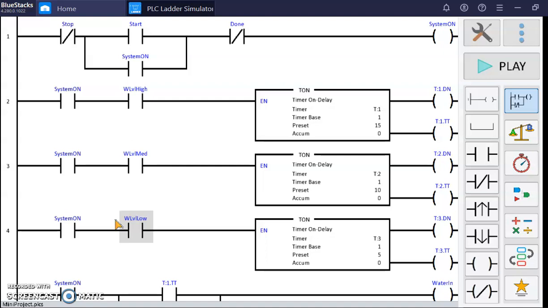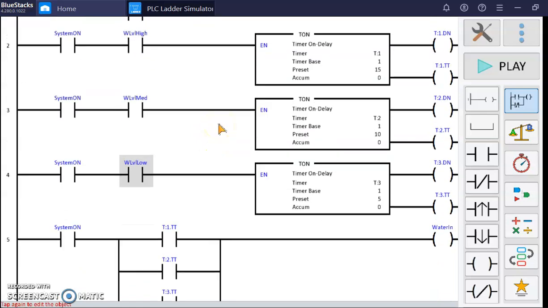So today I would like to present about my mini project. The title of my mini project is Automatic Washing Machine using PLC. So as you can see, this is my ladder simulator for my project.